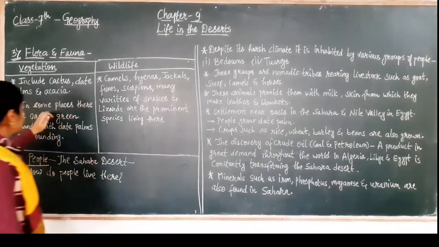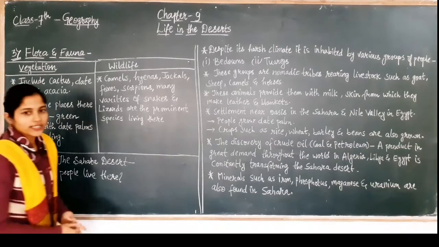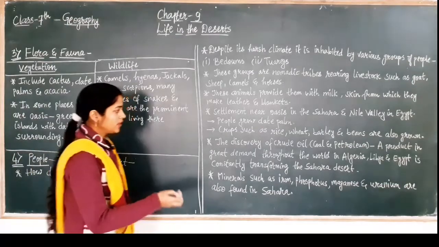Okay. So the next point is, in some places there are oases, green islands with date palms surrounding. So in some places we see oasis. And what do you mean by oasis?